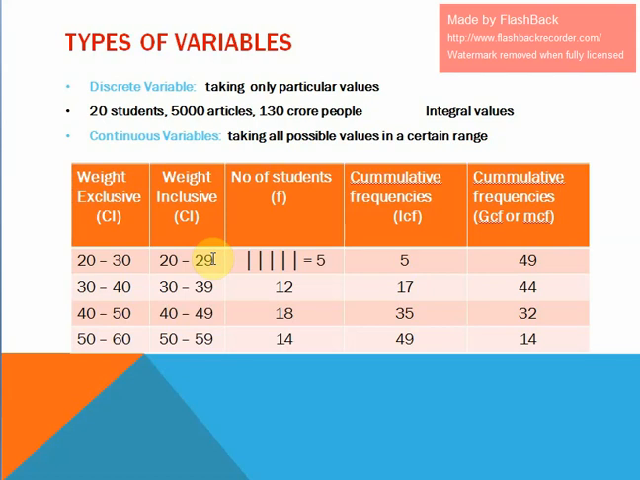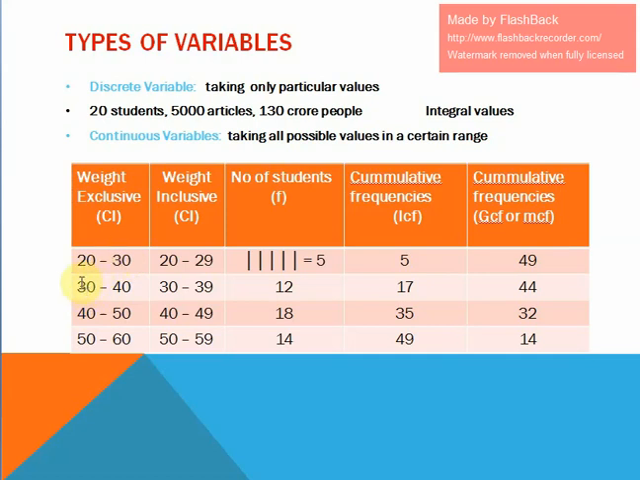So in 20 to 30, we are not taking the value 30 in the first class; it should be included in the second class. Or we may say a class is exclusive if the upper limit is the same as the lower limit of the next class. For example, see here, in the second class, the upper limit is 40, whereas for the third class, the lower limit is 40. So the upper limit is the same as the lower limit of the next class. That is called an exclusive classification.